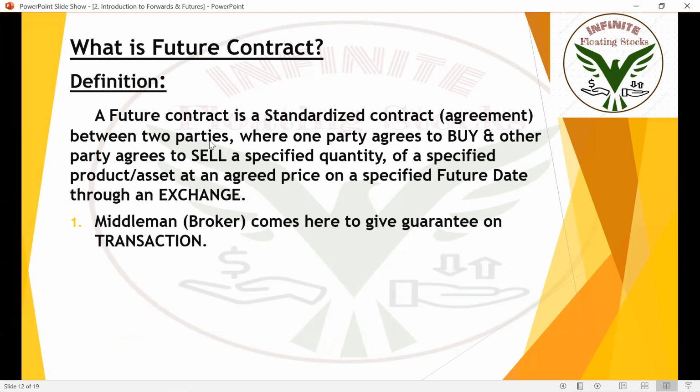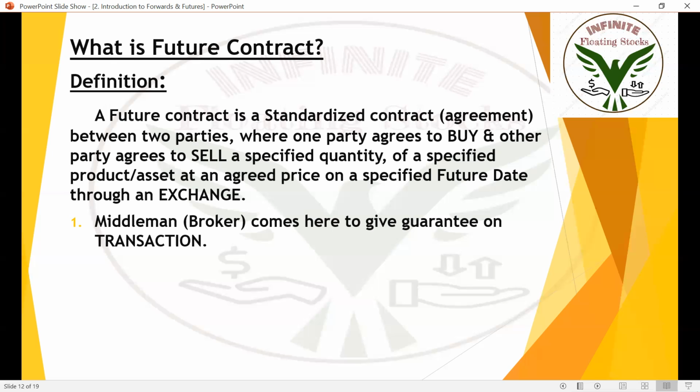Okay. A futures contract is a standardized contract between two parties where one party agrees to buy and the other party agrees to sell a specified quantity of a specified product or asset at an agreed price on a future date through an exchange. Okay, I repeat, a futures contract is a standardized contract between two parties where one party agrees to buy and the other party agrees to sell a specified quantity of a specified product or asset at an agreed price.